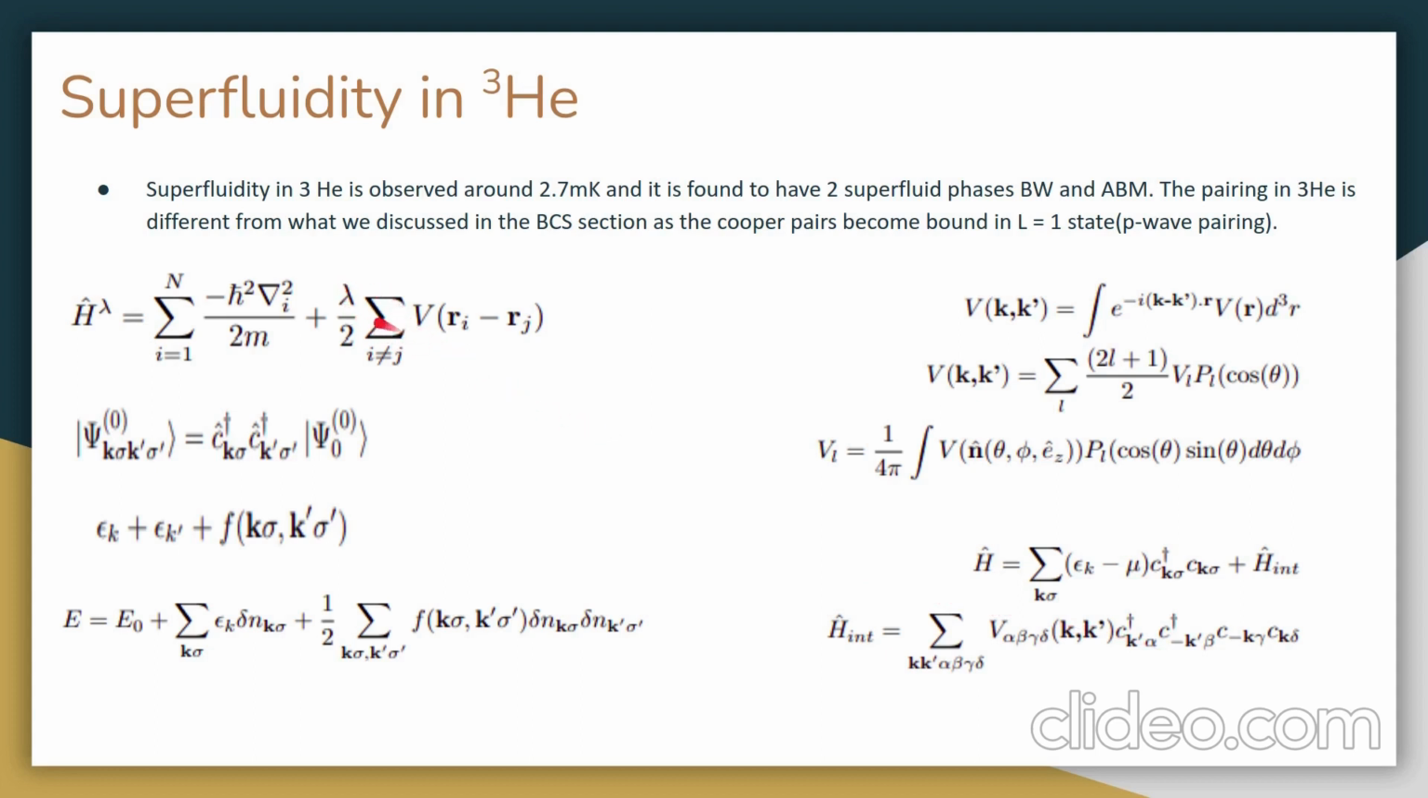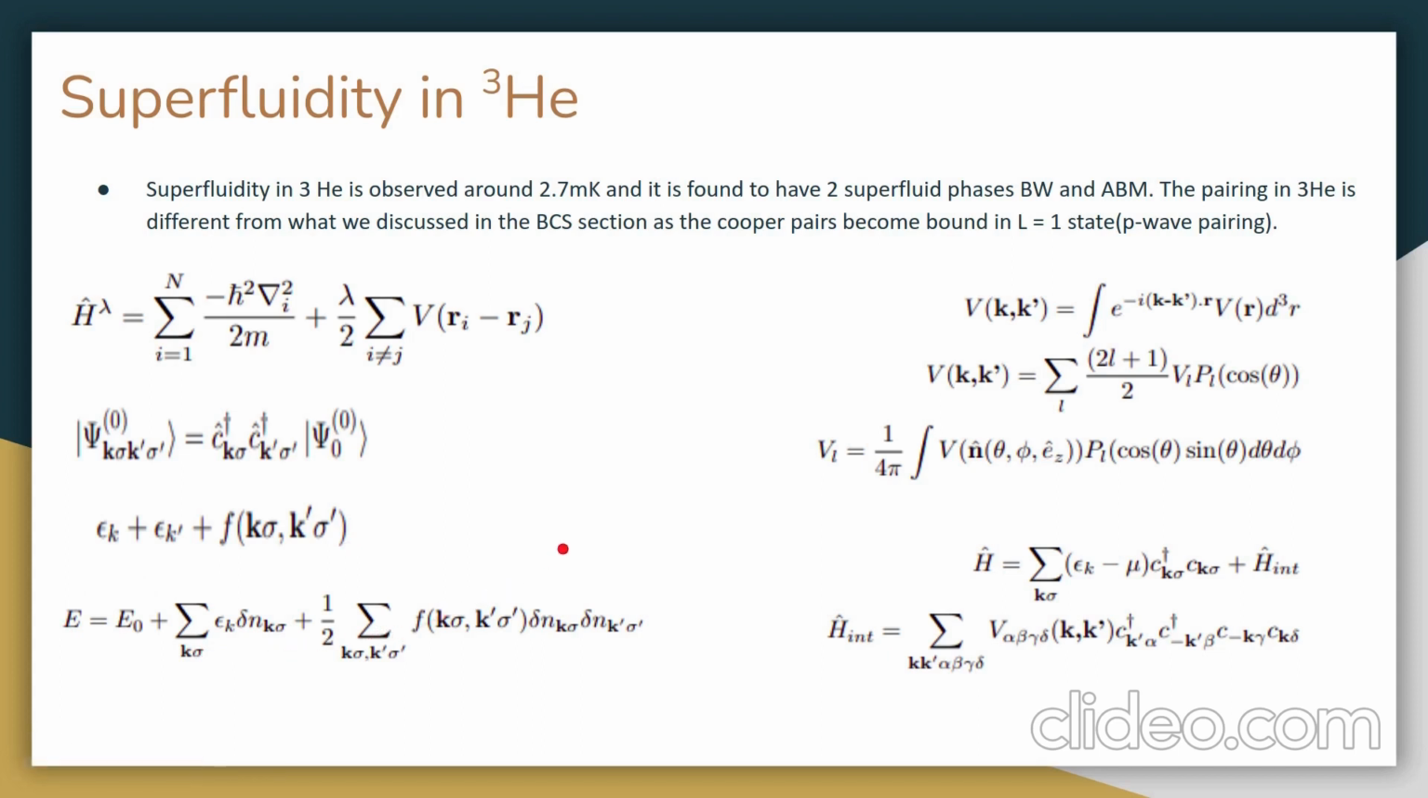We can again write our BCS state, or our state for these fermions, in the form of this equation. Now, since we have interaction, we'll add this extra term f of k sigma, k prime sigma prime to our total energy. So the total energy will look like E is equal to E naught plus this part plus half of our interaction term.